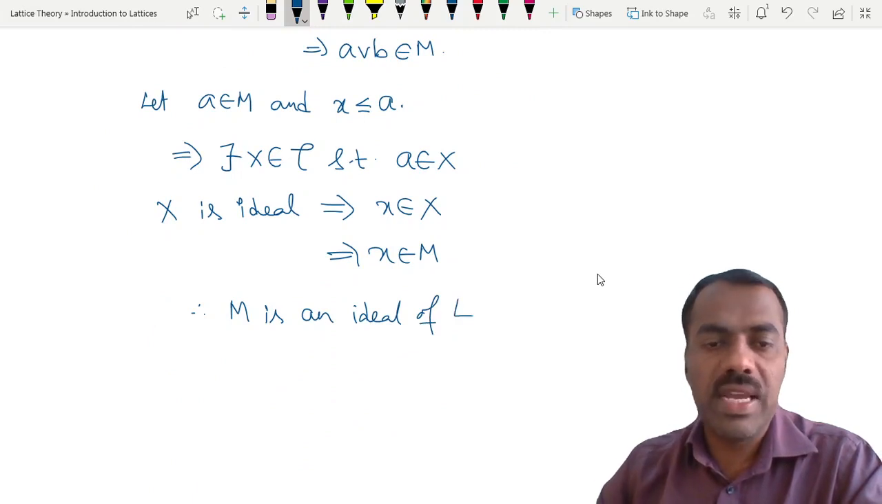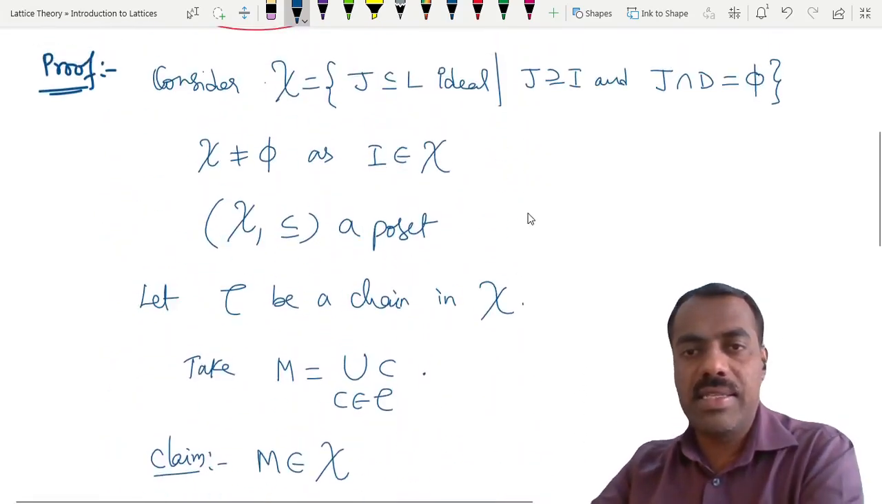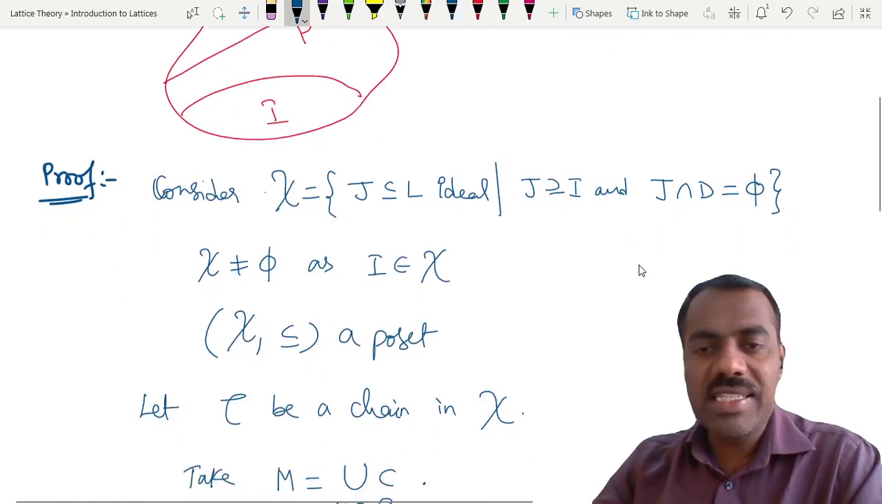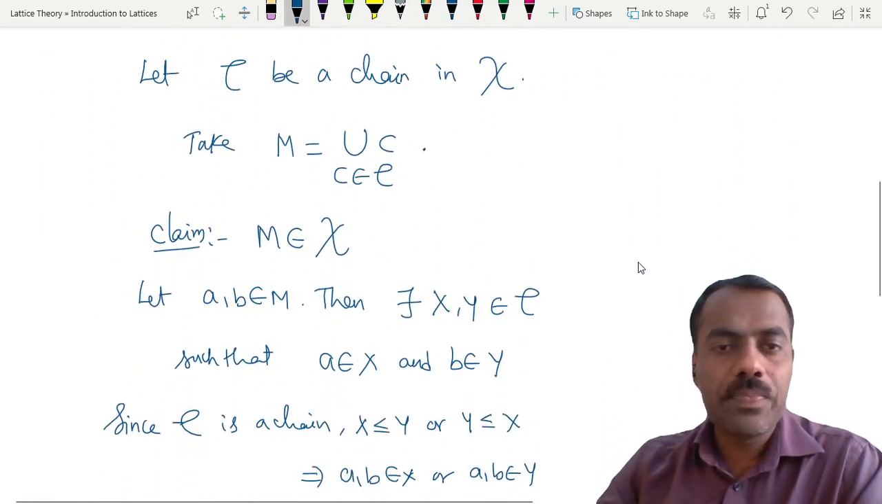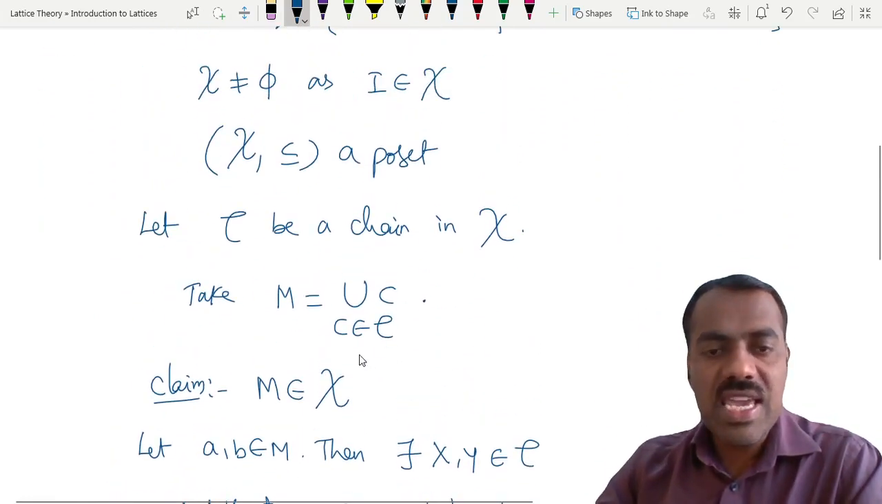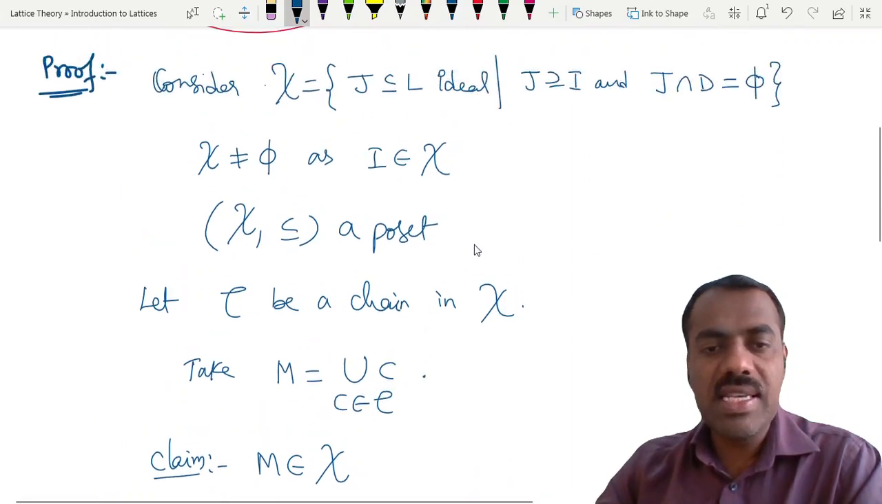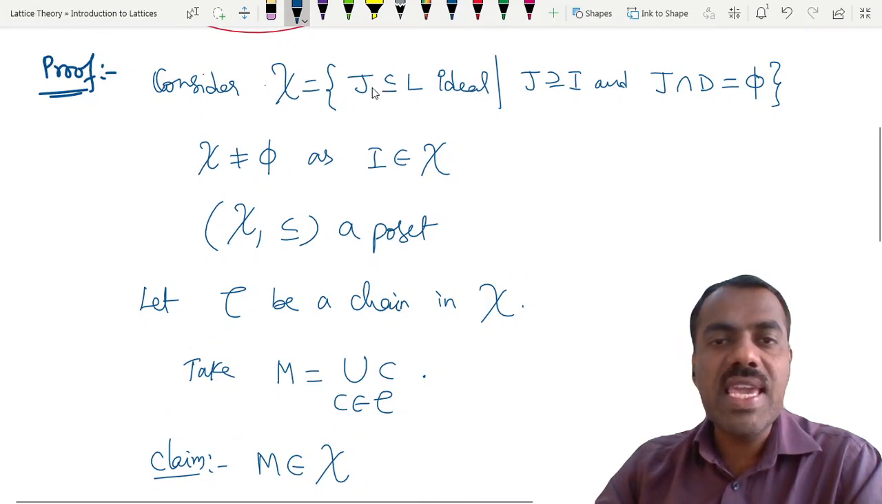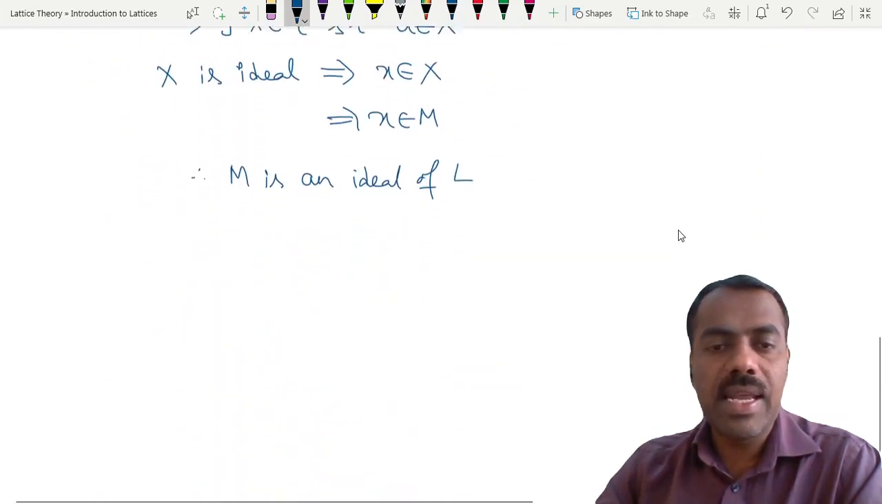Okay, right. Now, why does M contain I? Because each C is an ideal here, right? C belongs to X here, right? So each C contains I, right?